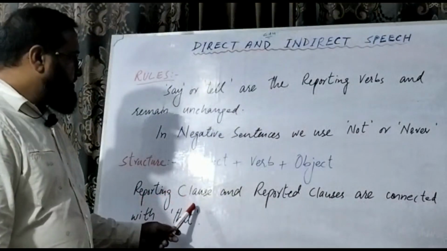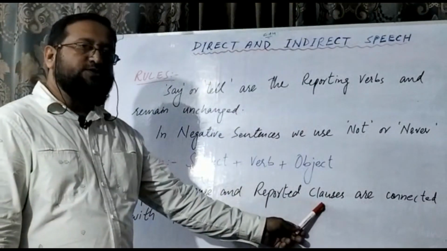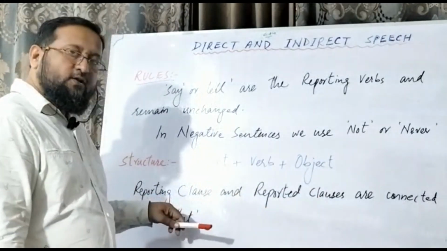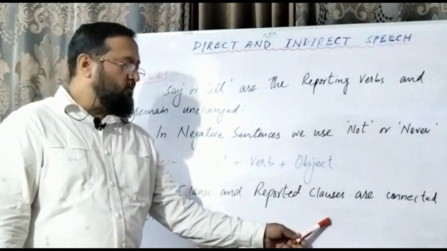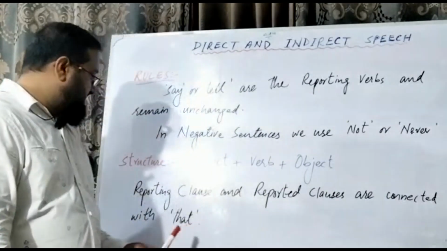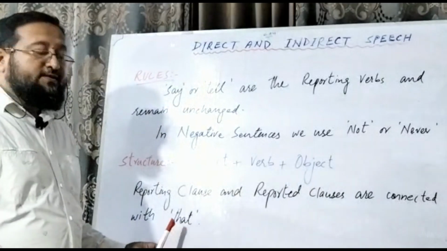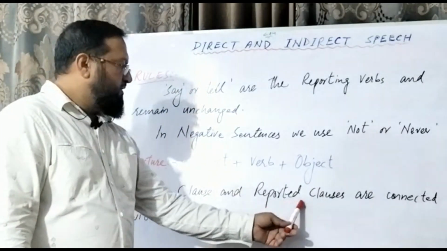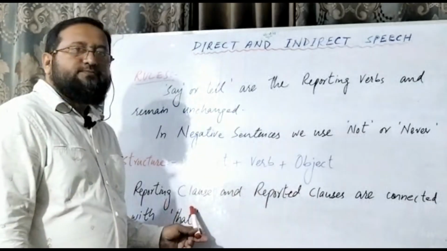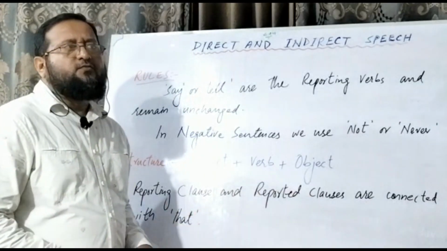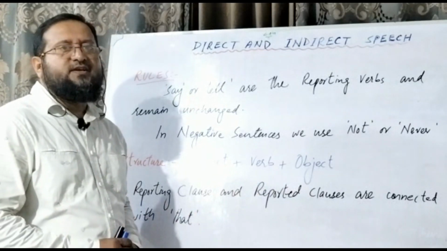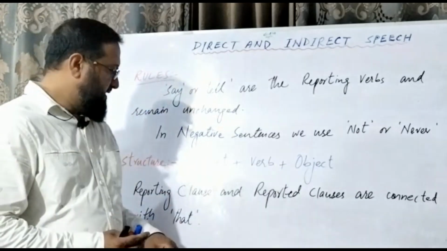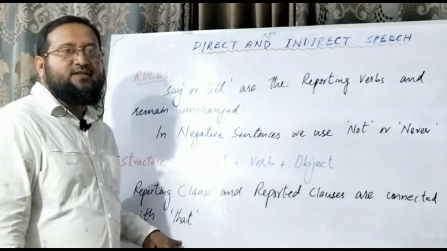The reporting clause and reported clause are two different things which are connected together by that, the conjunction. In some sentences, we do not make use of that as well, but here we are following the rule of that.